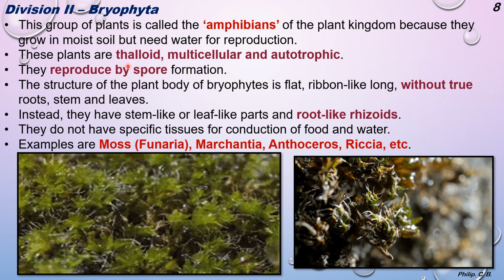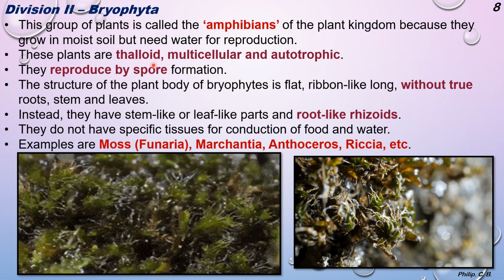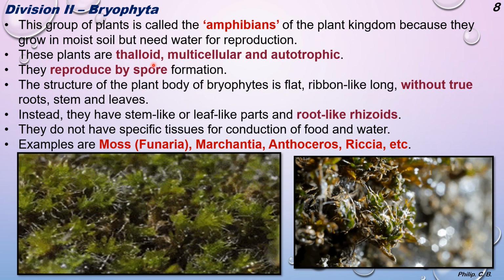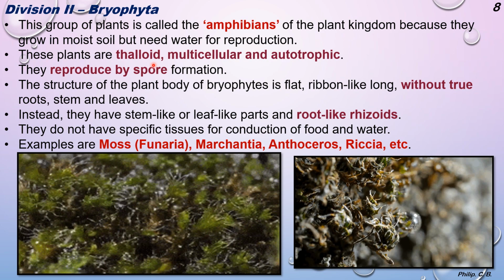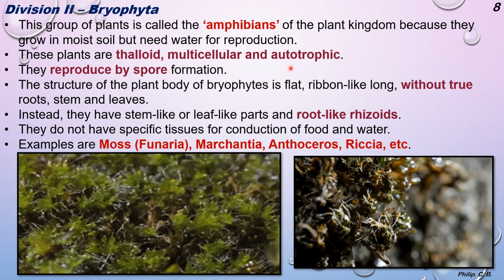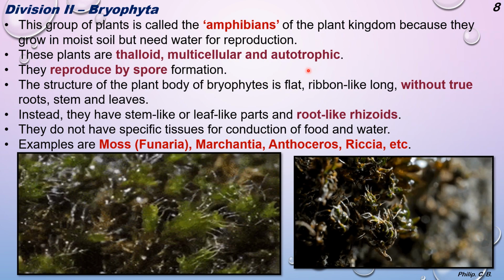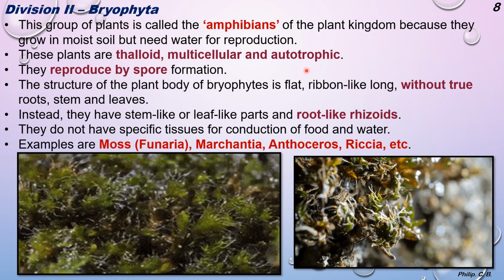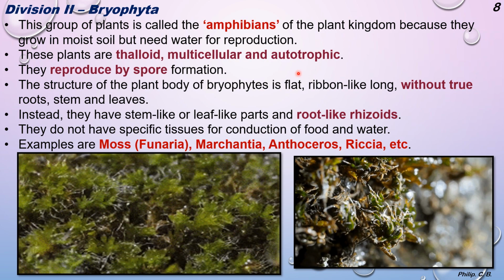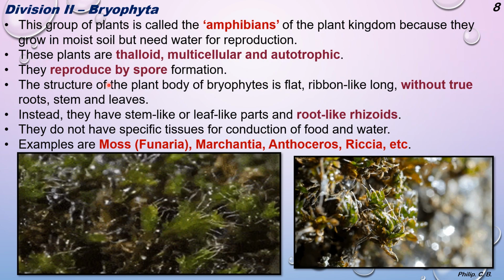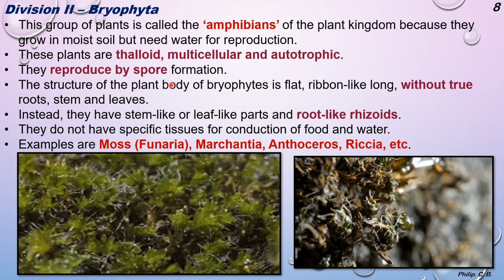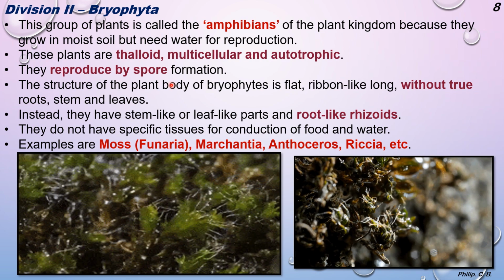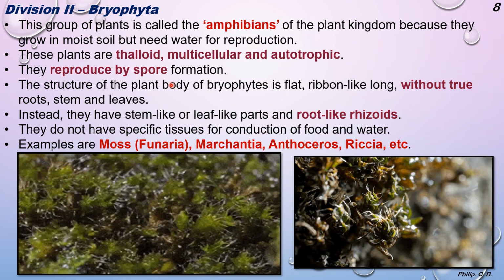Second point, these plants are thalloid. Now thalloid means what? The body structure. So the body structure of the Bryophyta is called thalloid. They are multicellular and autotrophic. So since they are green in color, they can carry out photosynthesis, that is, they are autotrophic. They reproduce by spore formation. Okay, that is, spores are formed with which they reproduce.